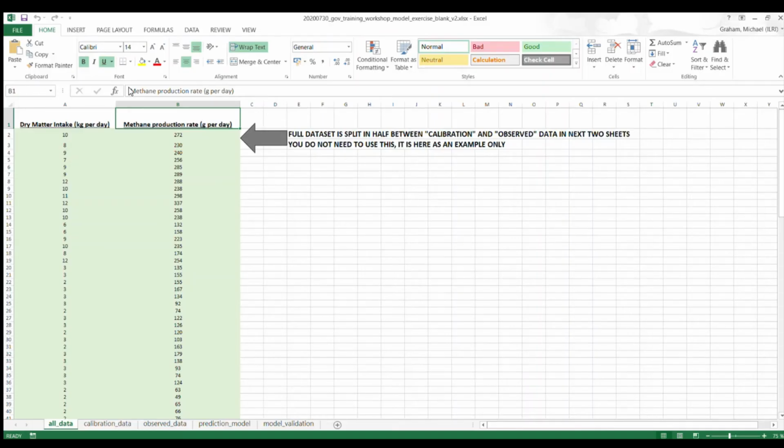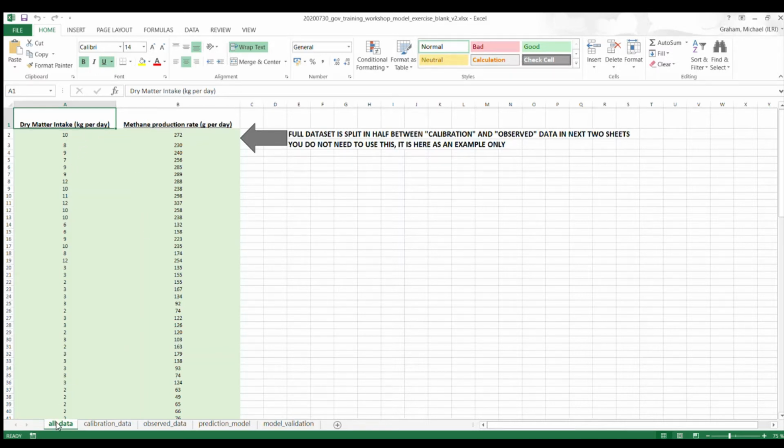So I want to run through the Excel exercise a little bit now that you're up to speed on what is involved with a regression equation, how it works, and how it works in terms of having some data withheld and some data put in for calibration and validation, and then having independent and dependent variables. So I'm going to go to Excel now.